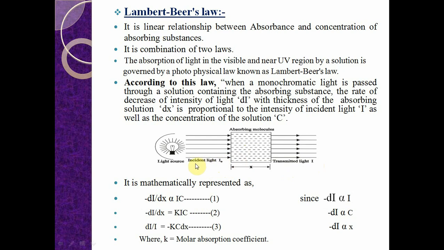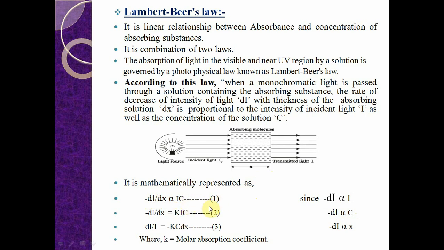When the monochromatic light is passed through the sample solution, then the rate of decrease of intensity of light is directly proportional to the intensity of light and concentration and also the thickness of the sample solution. So it is mathematically represented as minus dI by dx is directly proportional to IC.